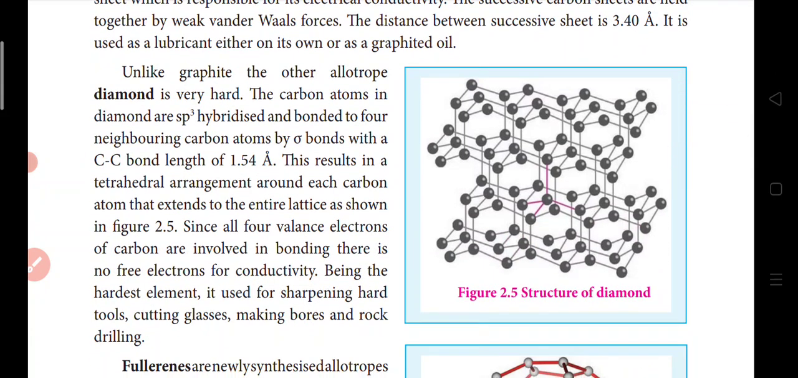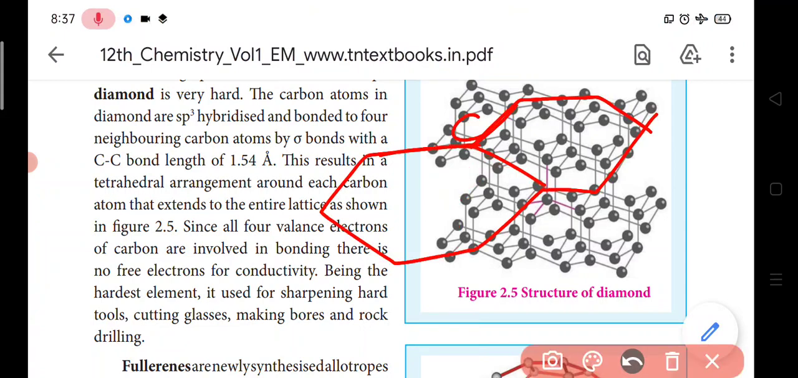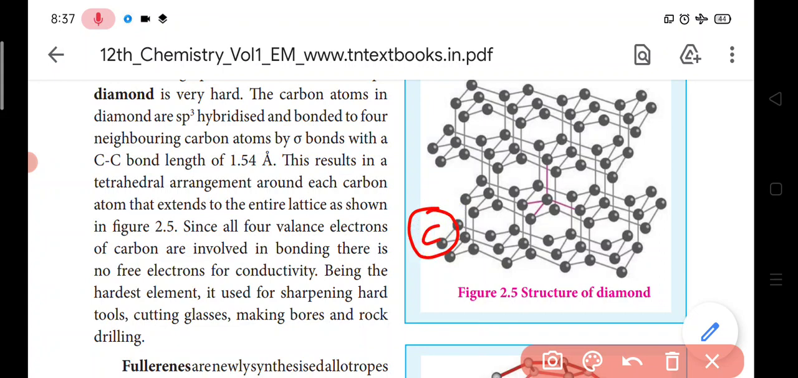And unlike graphite, the other allotrope, diamond, we all know is very hard. Diamond cuts diamond. The carbon atoms in diamond are sp3 hybridized, which means each carbon atom is joined to 4 other different neighboring carbon atoms. So if you see here, one carbon atom is bonded to 4 different carbon atoms.